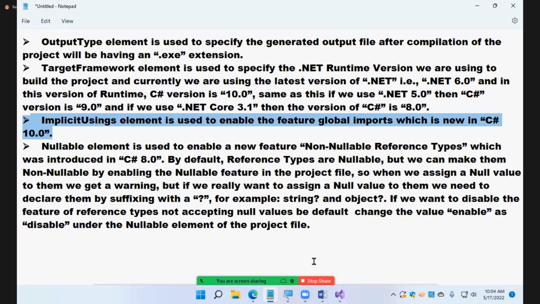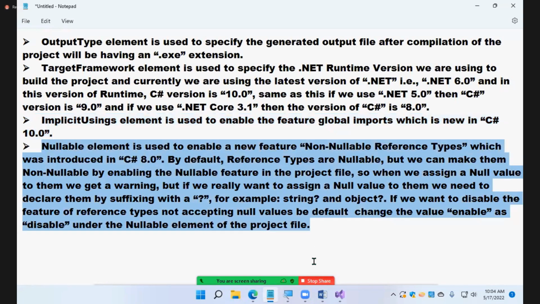The Nullable element is used to enable a new feature, non-nullable reference types, which was introduced in C# 8. By default they are nullable, but we can make them non-nullable by enabling the nullable feature in the project file. So when we assign a null value to them, we get a warning.